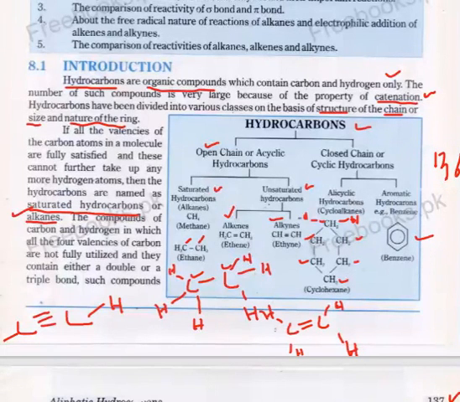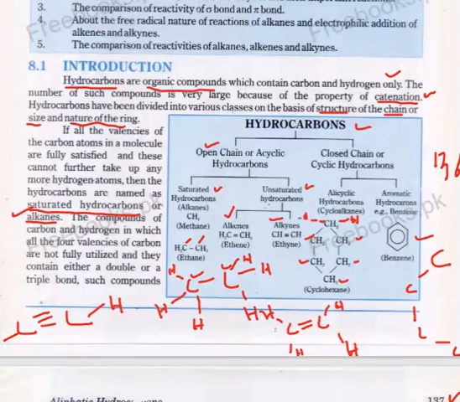Second example is aromatic hydrocarbons, for example, benzene. This is the example of benzene. A structural formula of benzene. I can write a structure of benzene in this manner: carbon, carbon, carbon.